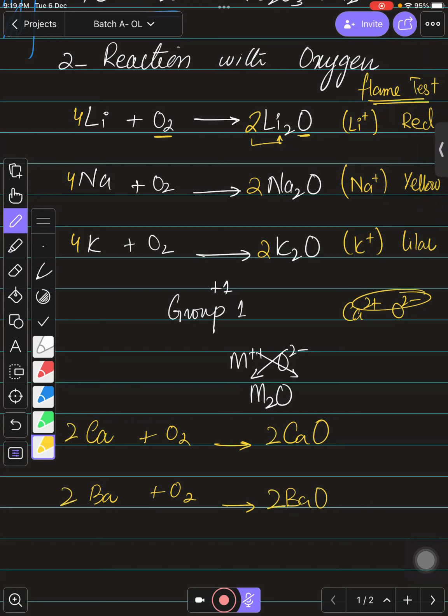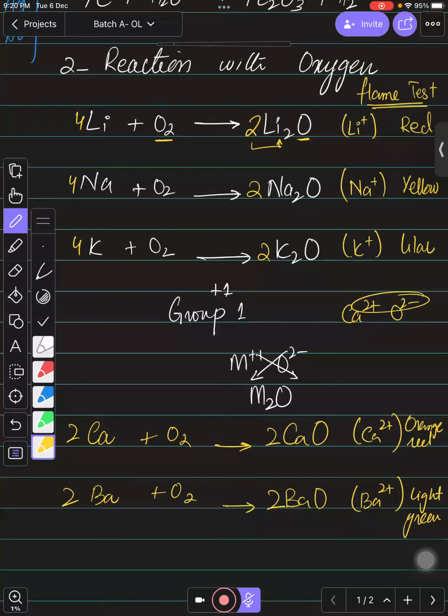And remember the color of these ions. Suppose calcium ion is produced over there, so it will change the color into orange red, right? If you talk about barium, it will be barium ion over there, and the barium ion causes light green color, light green. It is a pretty color, light green, right?